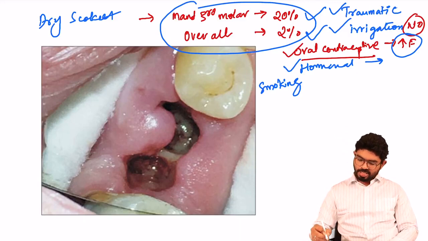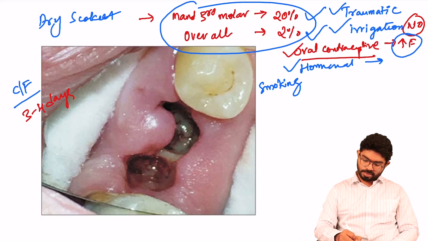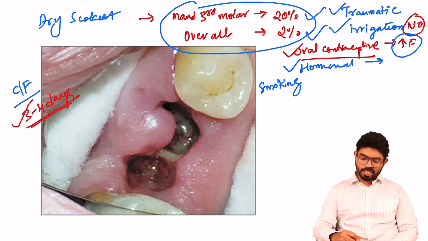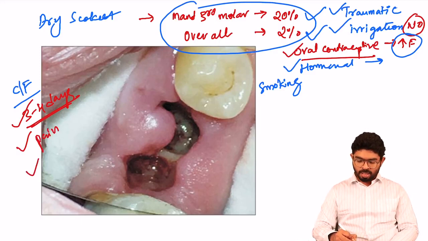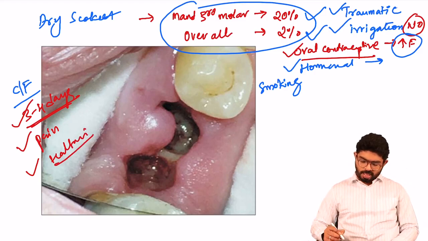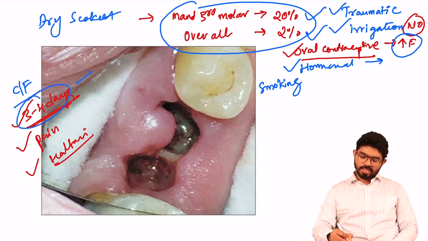So what are the clinical features that you can see in dry socket? You have to make a note. Dry socket is regularly seen after 3 to 4 days. It's a delayed problem. The patient complains of pain. The patient complains of abnormal odor in the mouth, that is halitosis, and a pungent taste or a difference in taste perception also. Another important thing to note when I'm talking about 3 to 4 days is that there is something called delayed expansion.